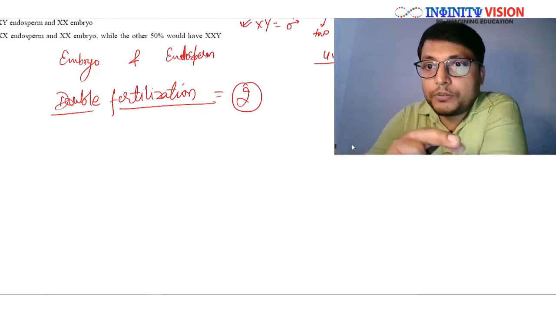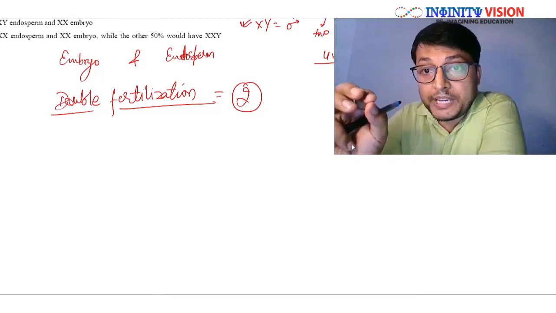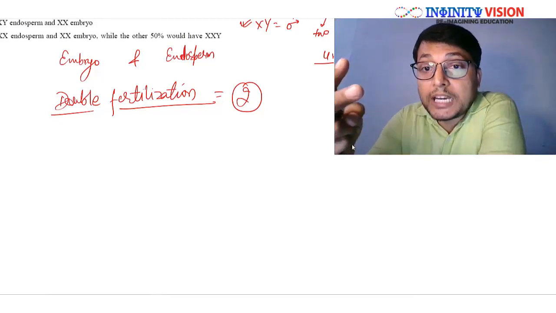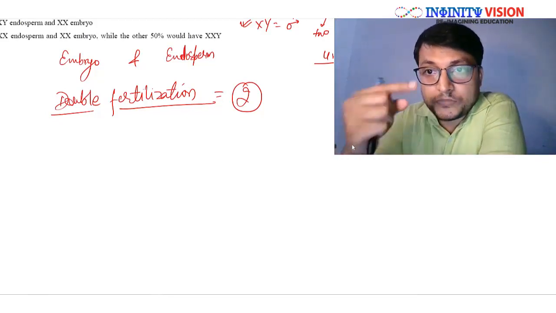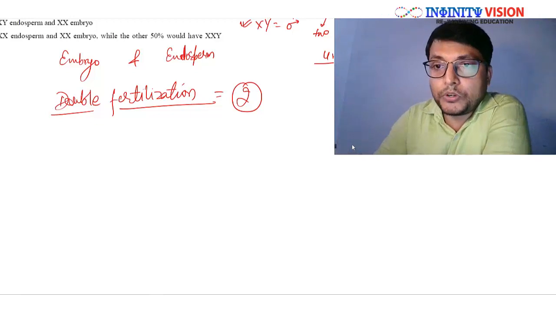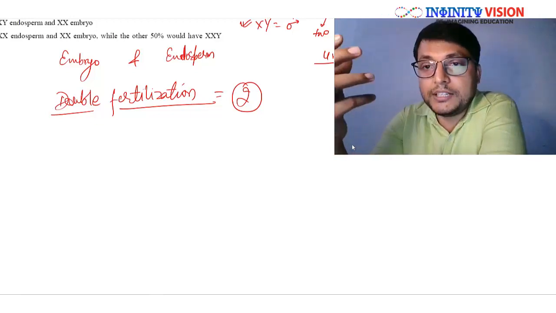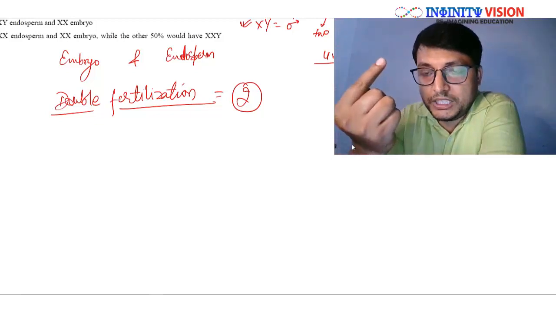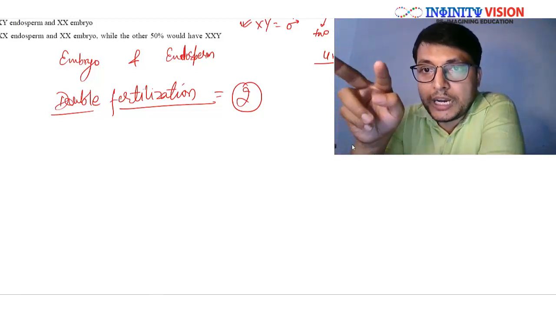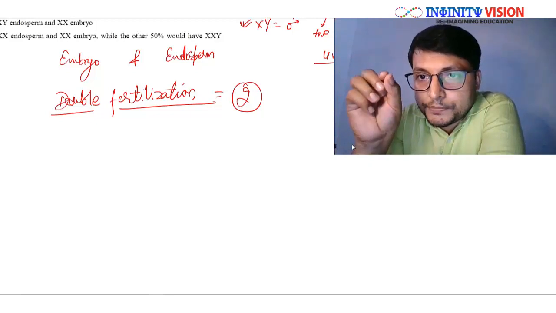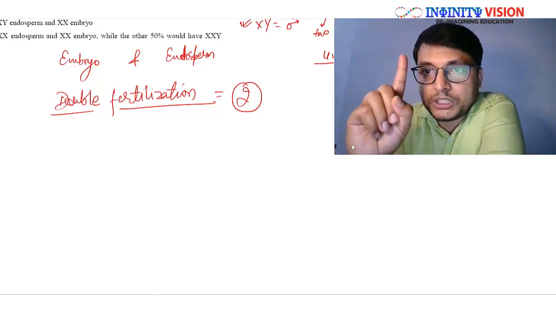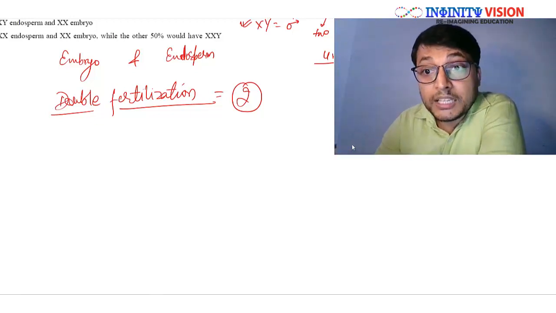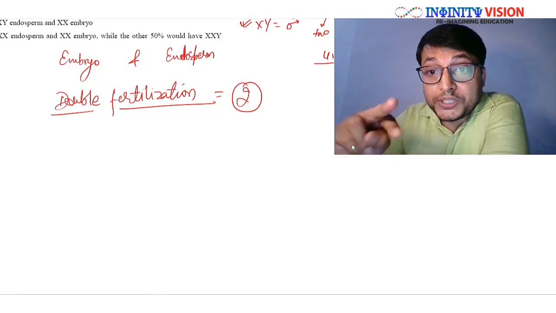So in case of angiospermic plants, when they undergo the process of fertilization, there are 2 simultaneous fertilization events. Usually in most of the animals or other organisms except angiospermic plants, there is a single fertilization event, that is the 2 gametes will fuse. So the fusion will be a single event. But in case of angiospermic plants, simultaneously 2 fertilization events occur.